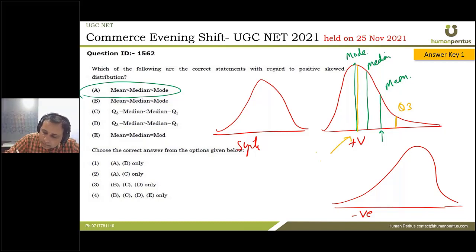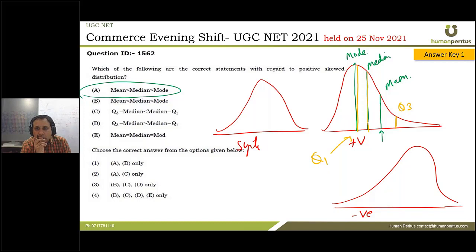So Q1 will be close to the median. See guys, when we are writing Q1, Q2, Q3, Q4, Q2 is nothing but the median only. So we have to place Q1, Q2, Q3 in such a way that the area under the graph is 25%, 25%, 25%, and so on in all four parts.